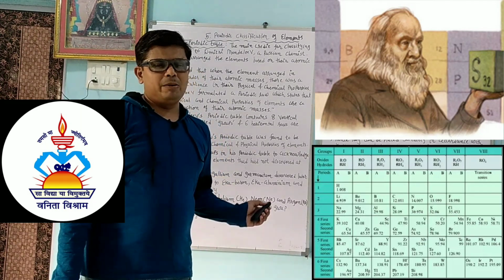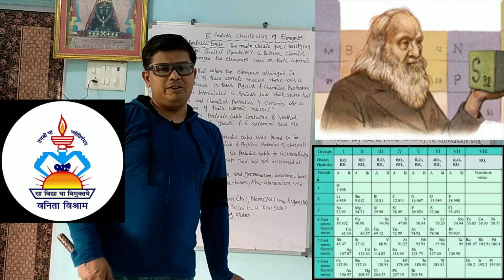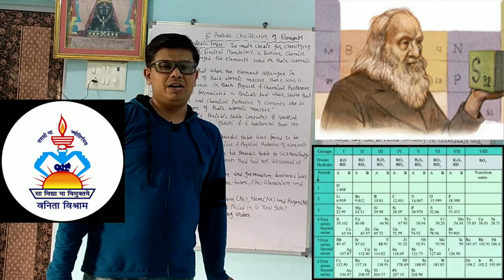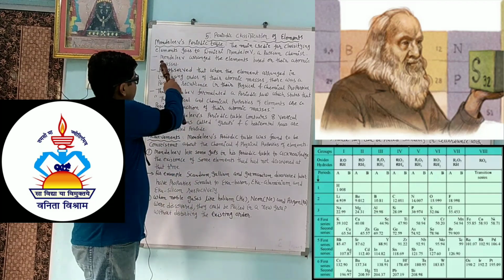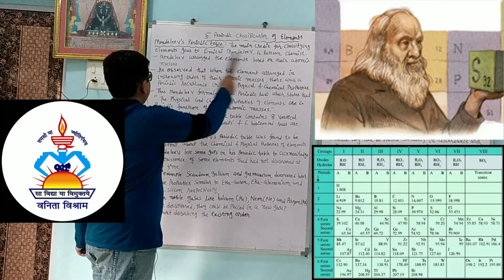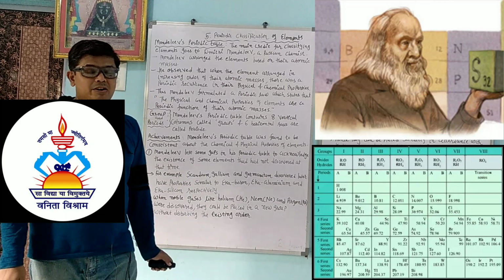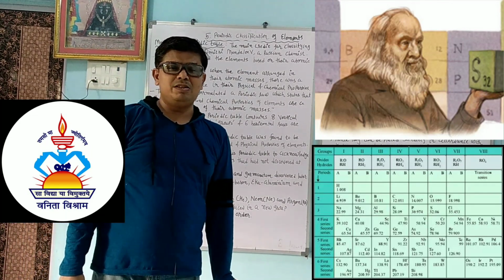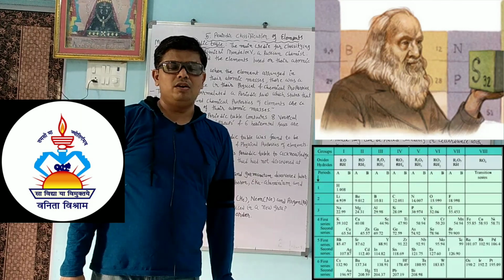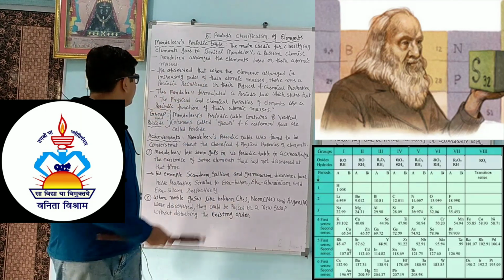This Mendeleev periodic table is based on atomic mass, and the latest modern periodic table is based on atomic number. Mendeleev arranged the elements based on their atomic masses. So Mendeleev arranged all the elements according to their atomic masses. Atomic mass means the number of protons plus the number of neutrons; that is called the atomic mass.